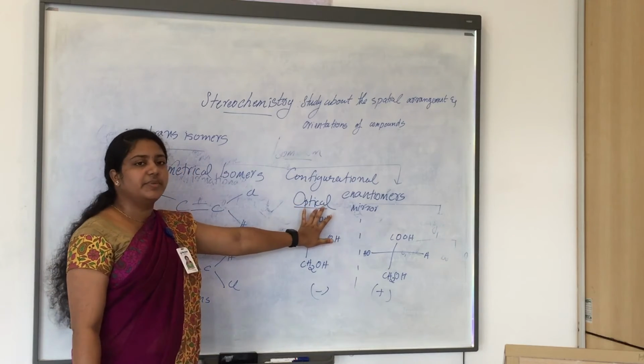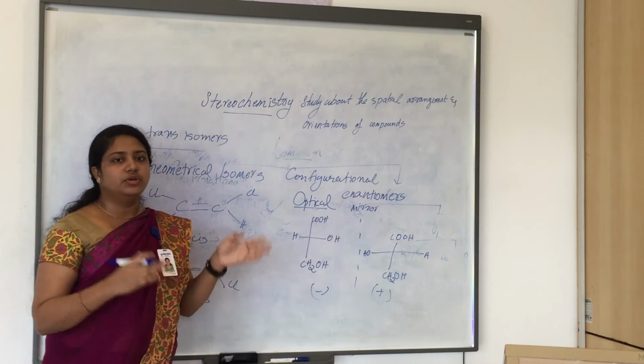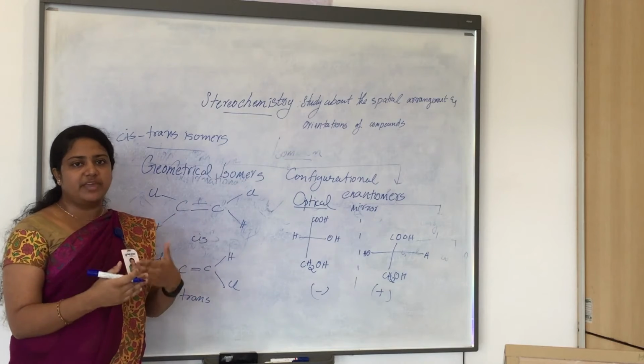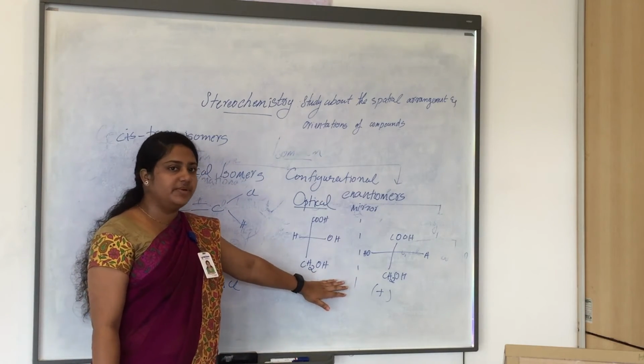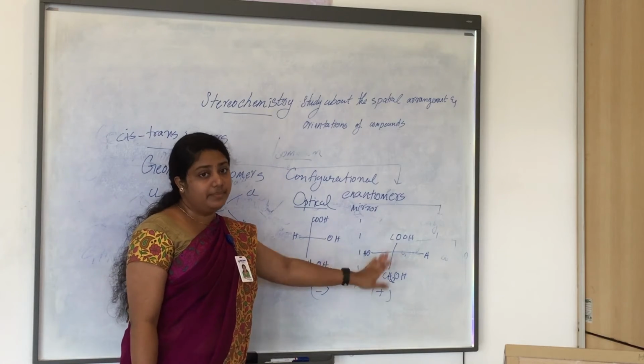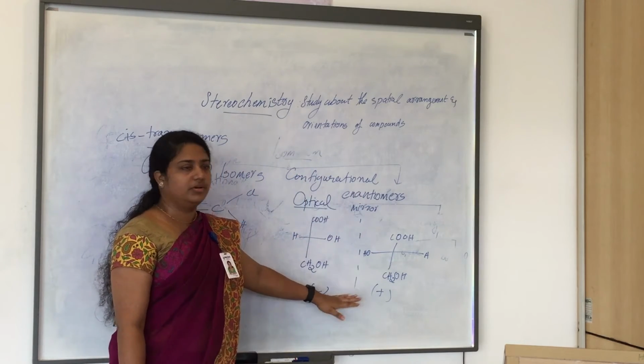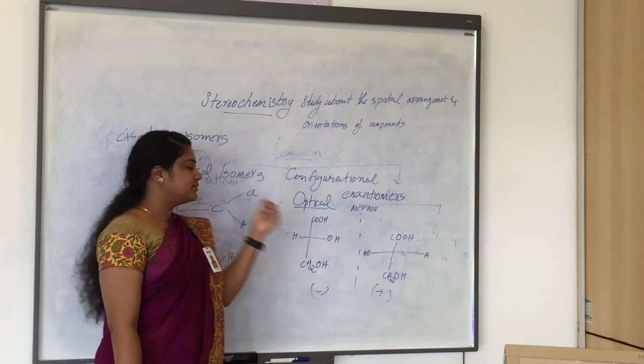The optical isomer means there will be two non-superimposable mirror images of each other. If you are taking this as an example, its isomer will be the non-superimposable mirror image of the same compound, that is negative and positive lactic acid.